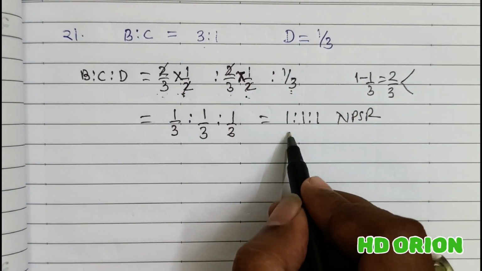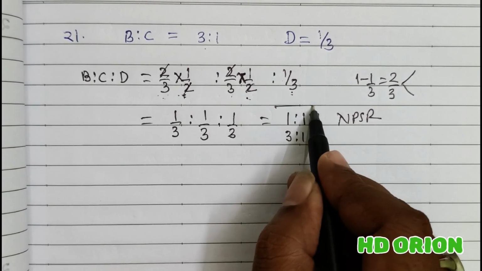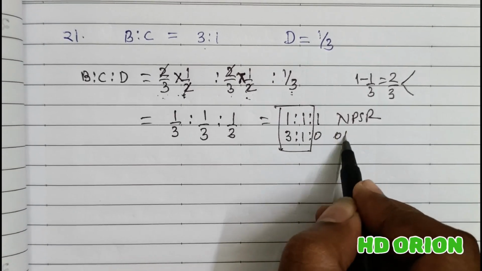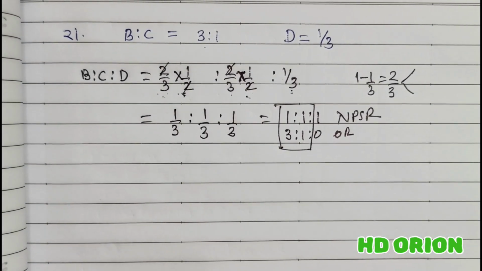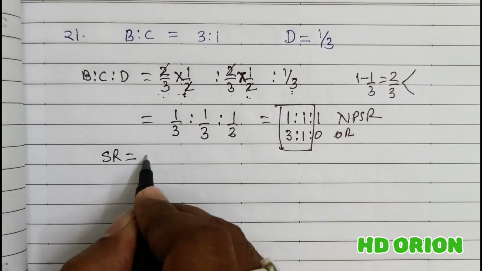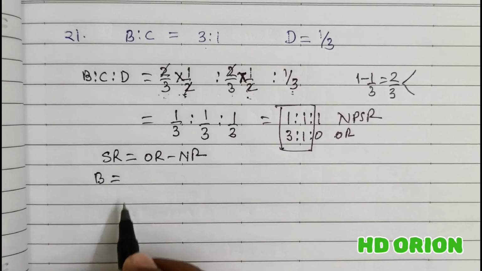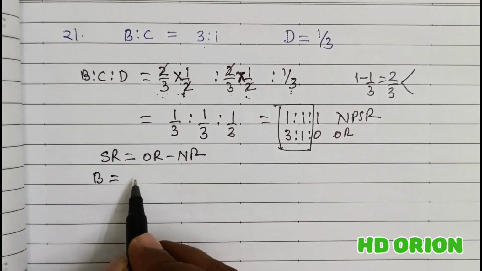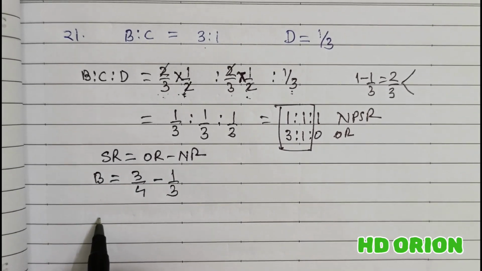And the old profit sharing ratio is how much? 3:1:0. So here you see the old ratio and the new ratio are different, and therefore you need to calculate the sacrificing ratio. Fine. So what is the sacrificing ratio? It is equal to old ratio minus new ratio. So for partner B, old ratio is 3/4 minus new ratio 1/3.